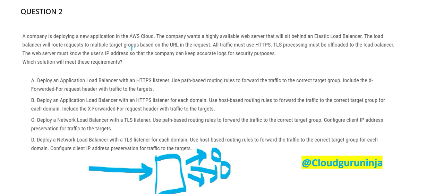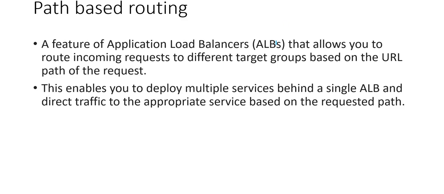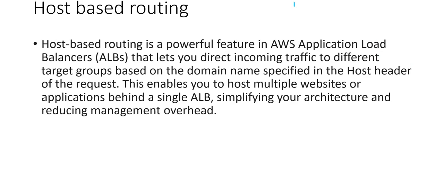So the multiple target groups based on URL in the request. So if we are talking about URL in the request, we most likely are talking about path-based routing, because URL is actually a path. So in the path-based routing, you will see the feature of load balancers that allows you to route incoming requests to different target groups based on URL path. Okay, host-based routing is not based on URL path.